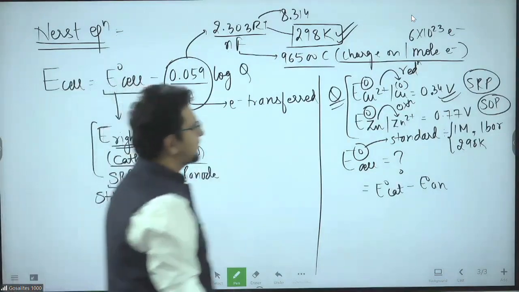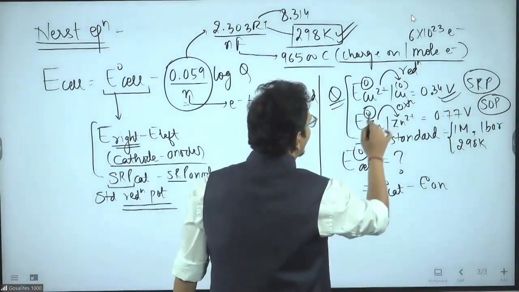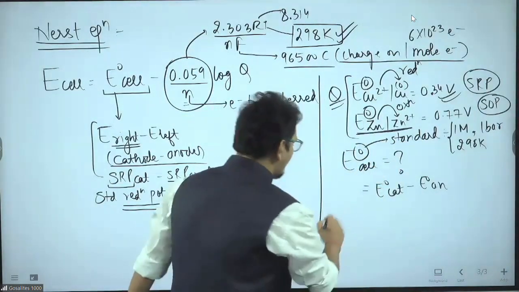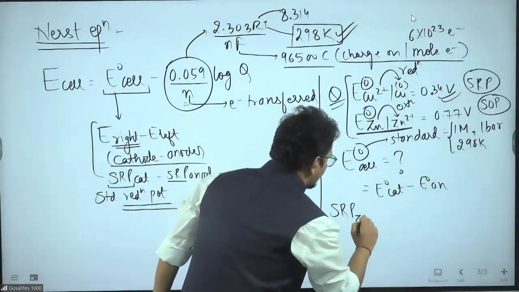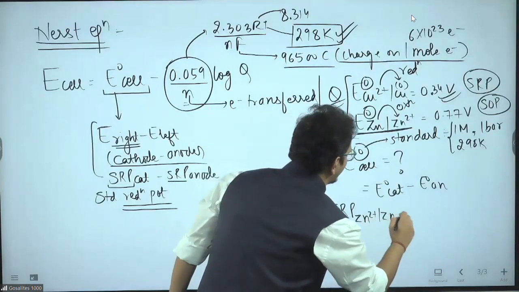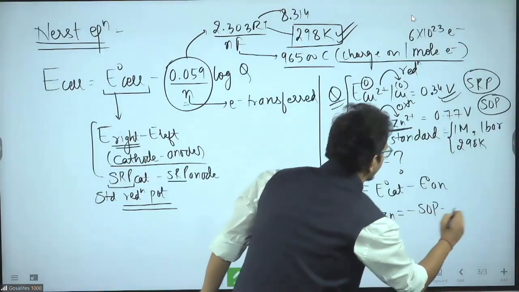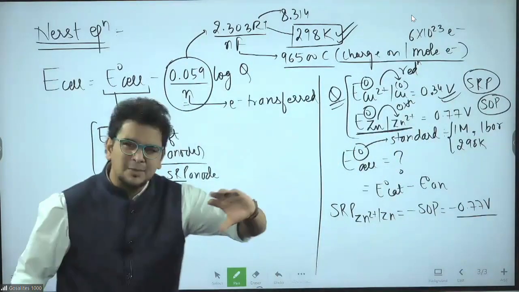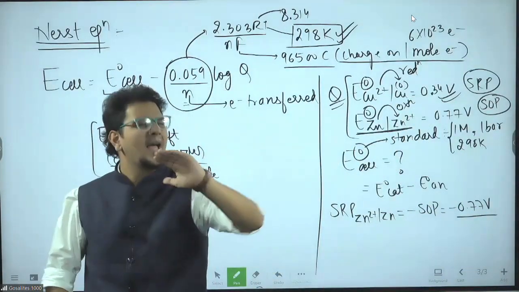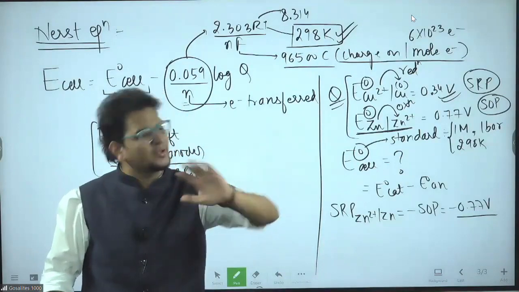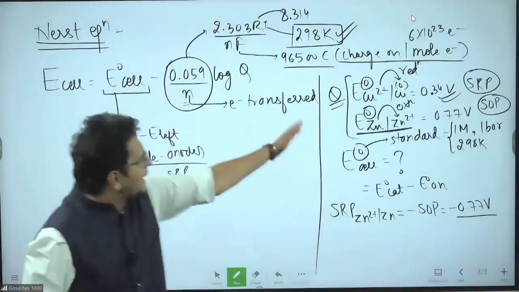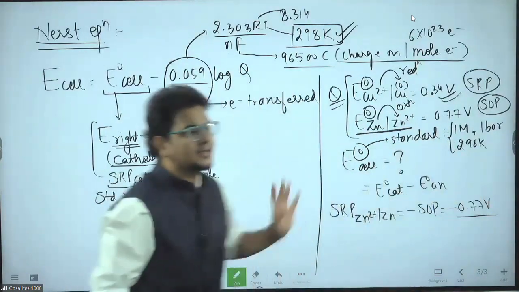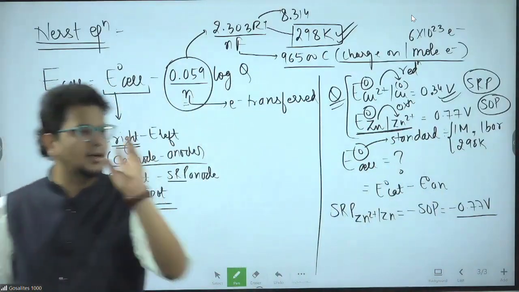So one thing is for sure, sir, SRP of Zn to Zn2 plus is not given. No problem. SRP of Zn2 plus slash Zn will be minus times of SOP, that is minus 0.77 volt. SRP is the opposite of SOP. SOP is the opposite of SRP. If SOP was 0.77, SRP will be minus 0.77. So this thing you have to be a little careful of.